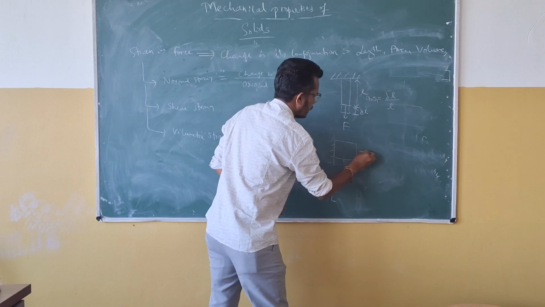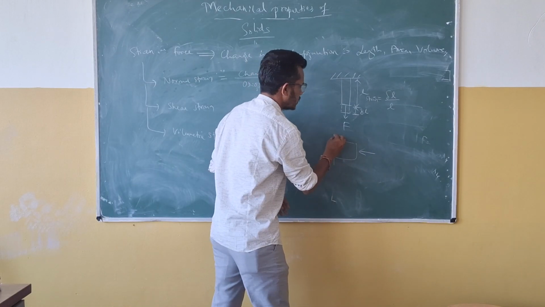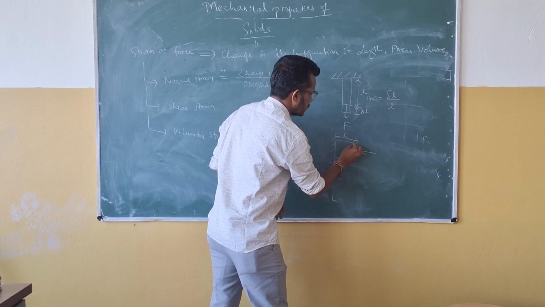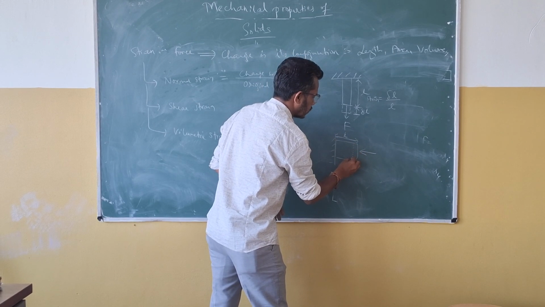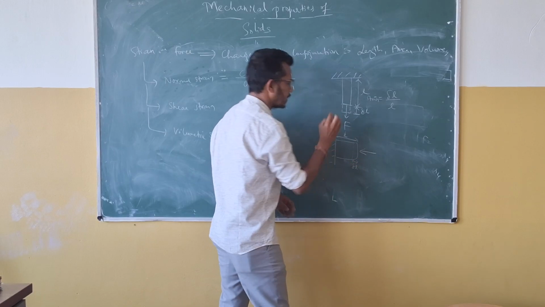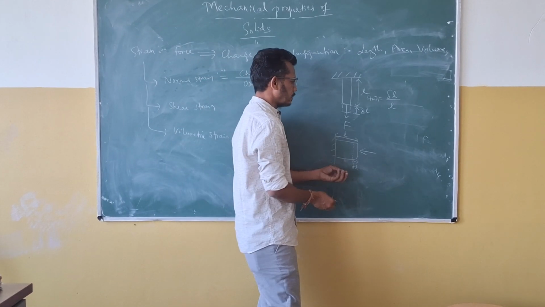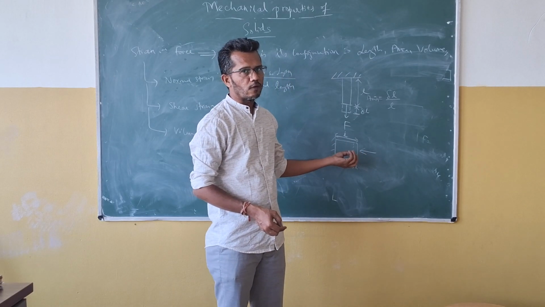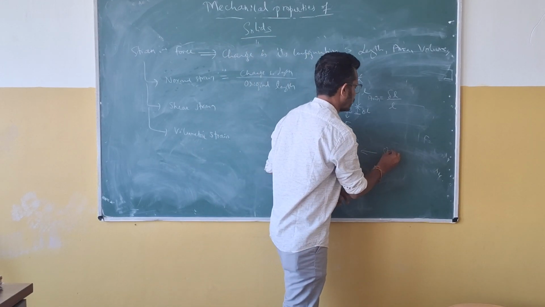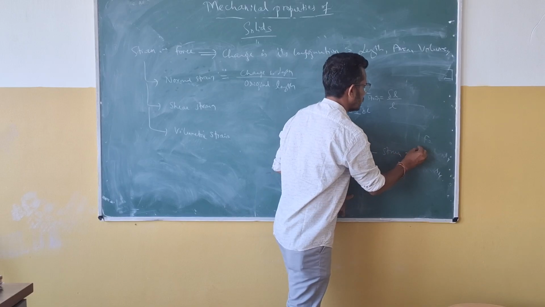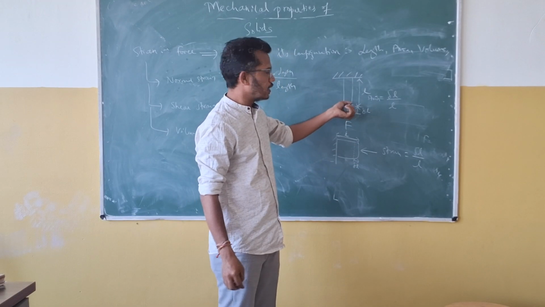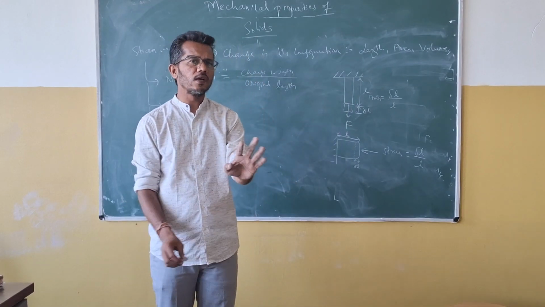And suppose a rigid object is there, and I am applying a force like this. This is the original length. Now what happens? The material will be deformed. This is delta L, the decrease in the length. This is nothing but a compressive force we are applying, so compressive stress is developed. Here also the formula is change in length divided by original length. Here the length is decreasing and there the length is increasing. That is the only difference.